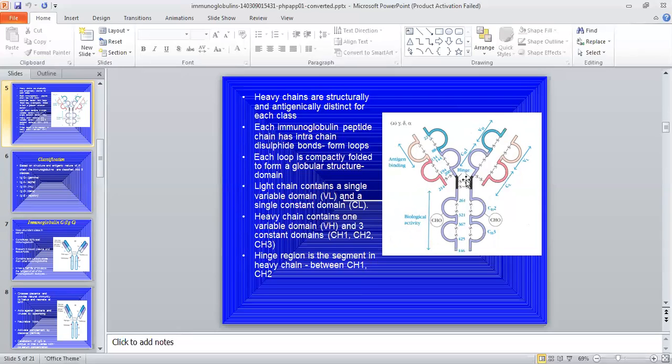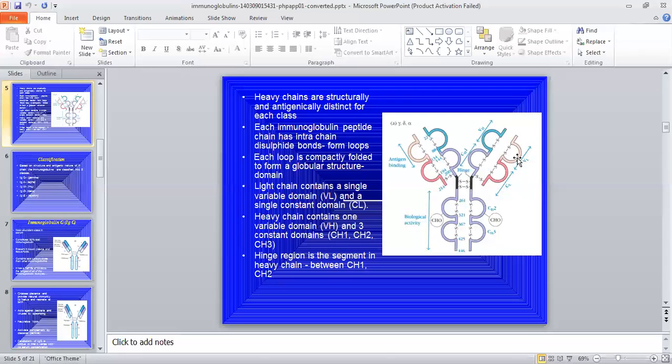This is the Hinge region. The heavy chains join to each other with the help of disulfide bonds. This disulfide bond is produced by the cysteine molecule. Cysteine is an amino acid. The heavy chain contains 1 variable region and 3 constant regions.